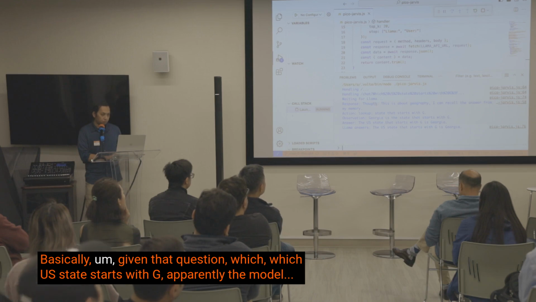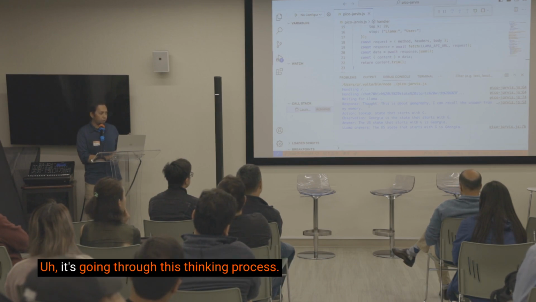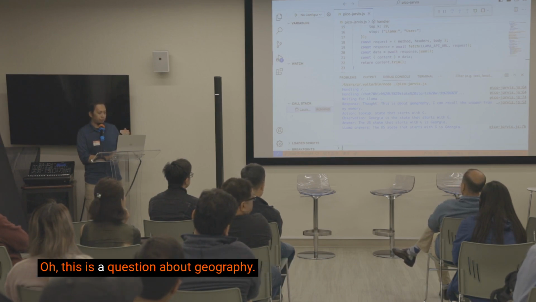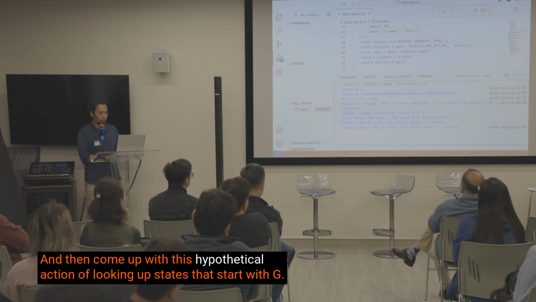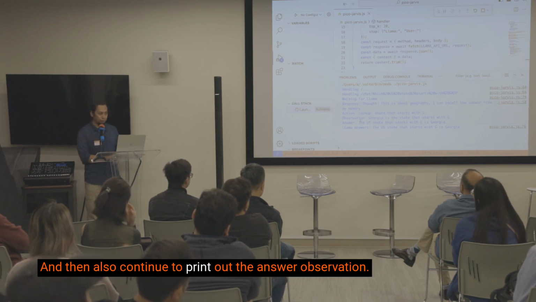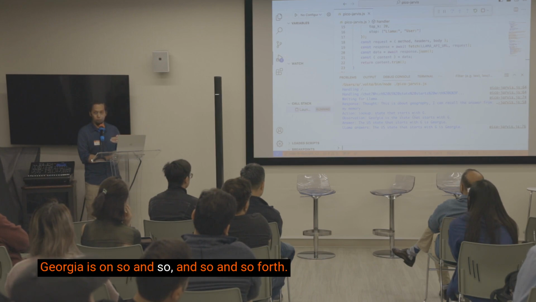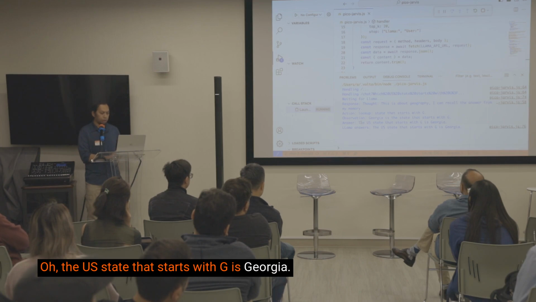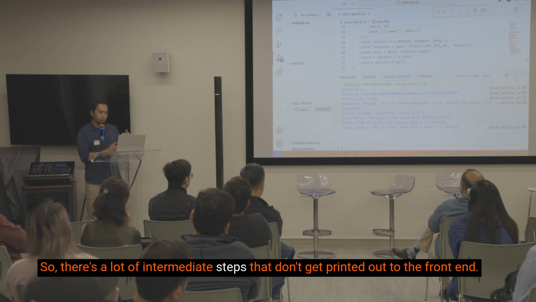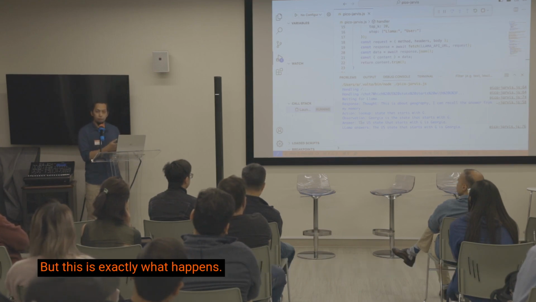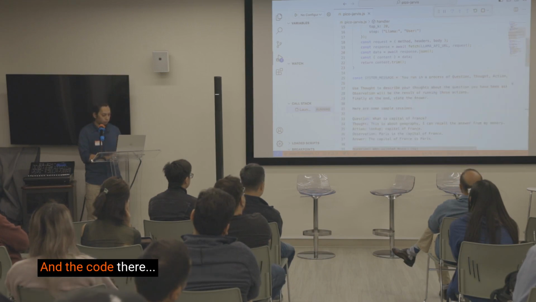Basically, given that question, which US state starts with G, apparently the model is going through this thinking process. Oh, this is a question about geography. I can recall the answer from my memory, and then it comes up with this hypothetical action of looking up states that start with G, and then continues to print out the observation, Georgia and so on and so forth, and then produces the final answer. Oh, the US state that starts with G is Georgia. So there are a lot of intermediate steps that don't get printed out to the front end, but this is exactly what happens, and the code there is like this.